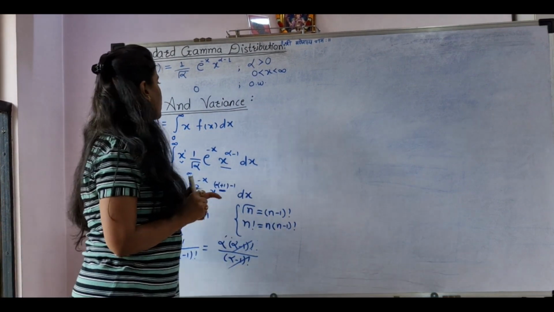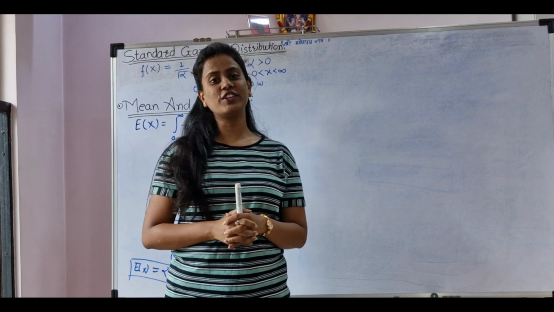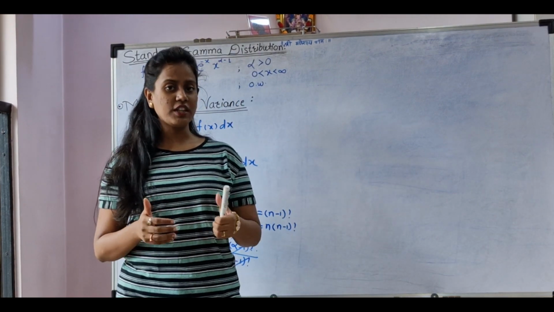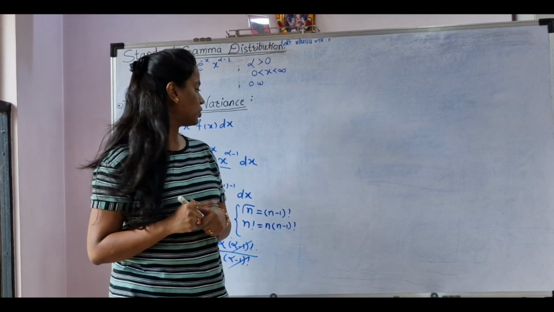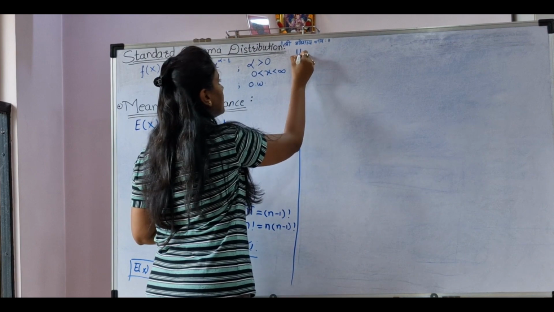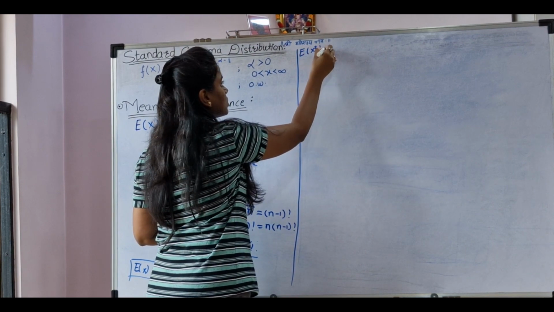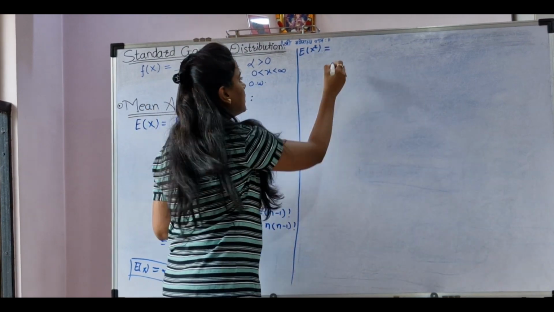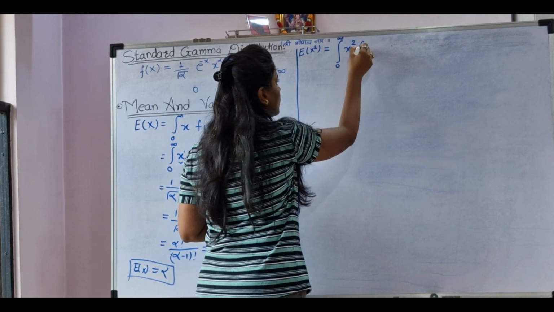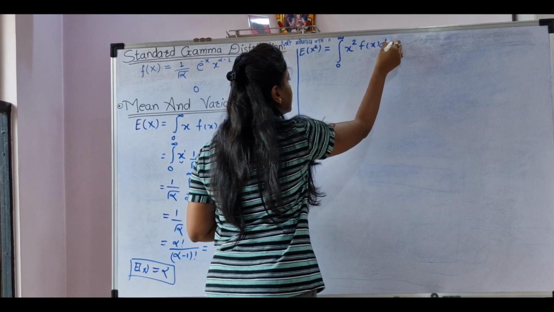Now we want to calculate the variance of a gamma distribution. But for that we first need the expectation of x square. So let's calculate the expectation of x square. How do we calculate it? It is the integral 0 to infinity x square into f of x dx.